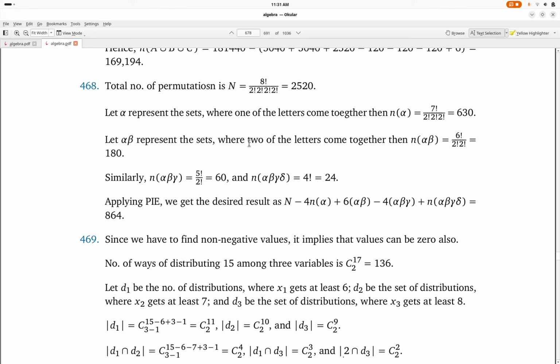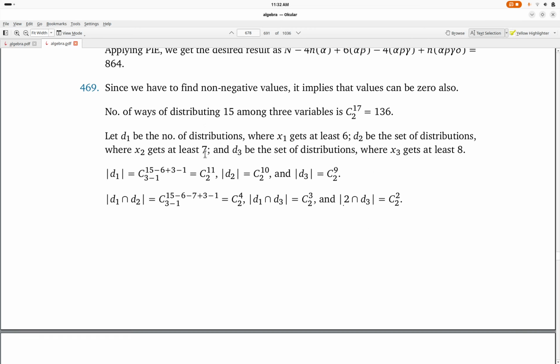Let alpha beta represent sets where 2 letters come together, that is 6 factorial by 2 factorial multiplied by 2 factorial. And similarly, n of alpha beta gamma would be 5 factorial by 2 factorial, and n of alpha beta gamma delta would be 4 factorial. So applying the principle of inclusion exclusion, we get the desired result as this 2520 minus this will come 4 times 630, and this will be multiplied. So 6 times, because 6 such sets are possible, 4C2. And similarly, we proceed like this, we get 864.